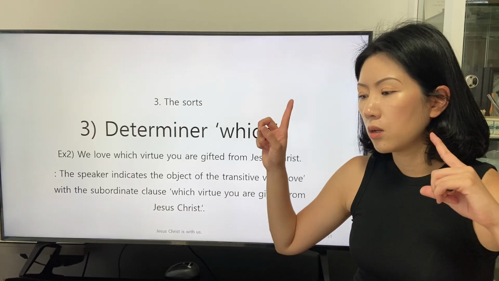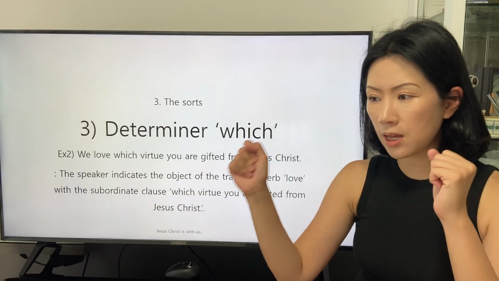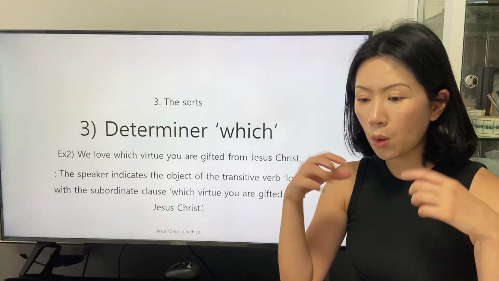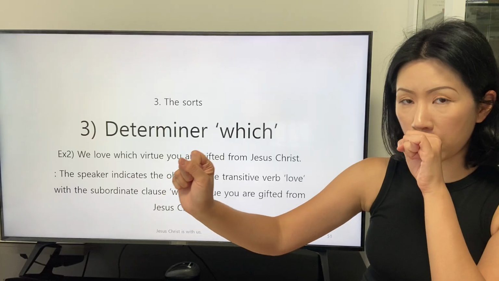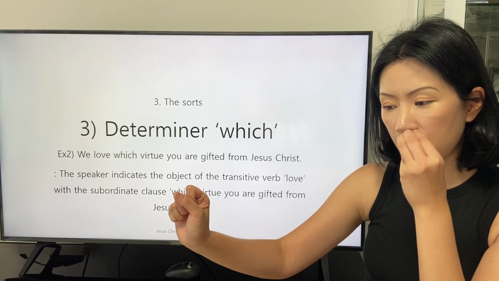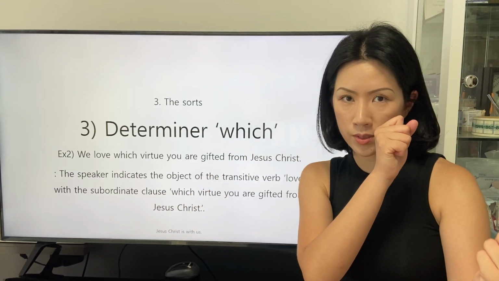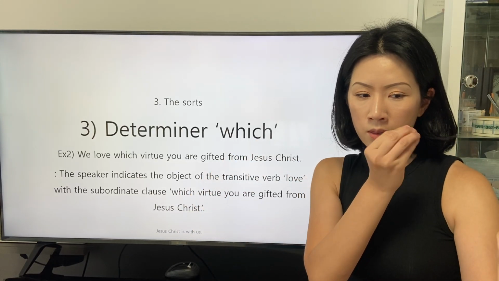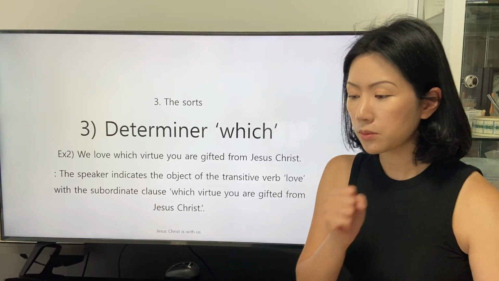And the speaker changes the way of the statement from the active voice of the speaker in the perspective of the subject to the passive voice of the speaker in the perspective of the object.